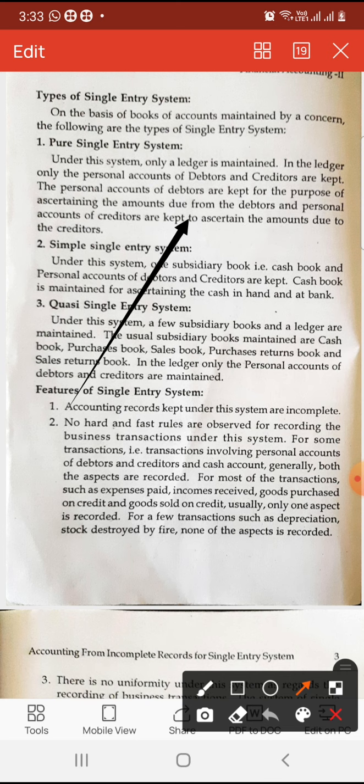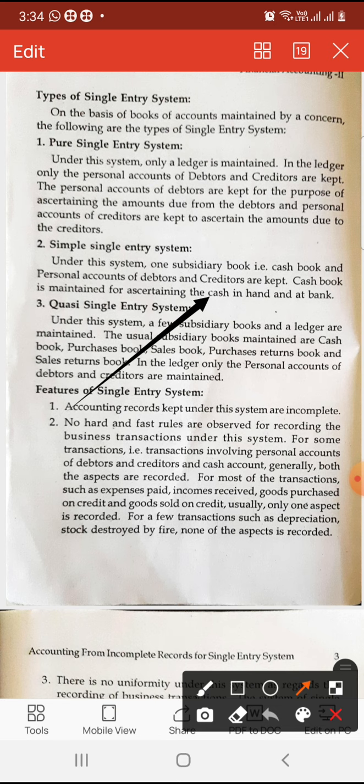The personal account of debtors is kept to know the amount due from the debtors, and the personal account of creditors is kept to ascertain the amount due to the creditors. The reason is to know how much money is due from them and how much is due from us. That is why only ledger accounts are maintained.